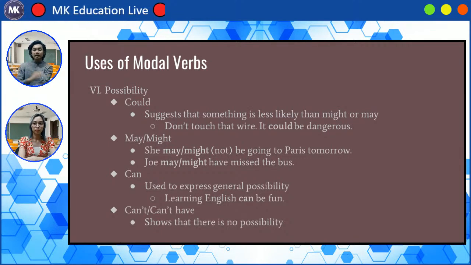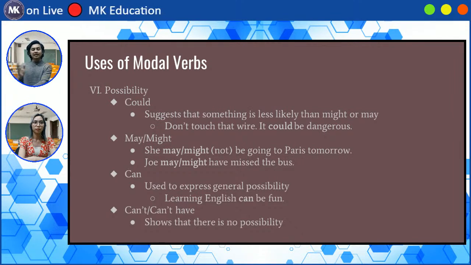So let's go to may or might. She may not, or she might not be going to Paris tomorrow. So that's one way, okay? That's the way to make things negative when you're using may or might. Just add not after may or might, okay?